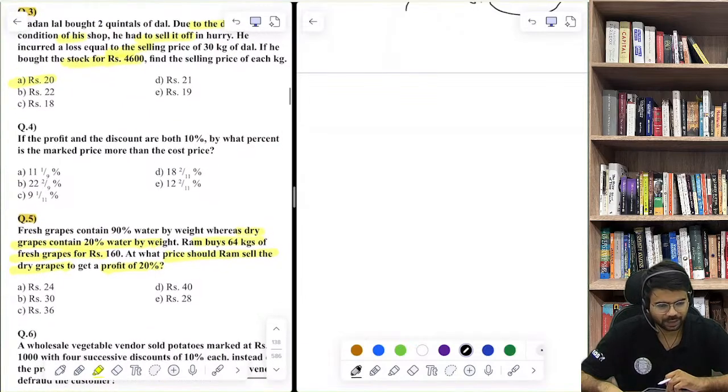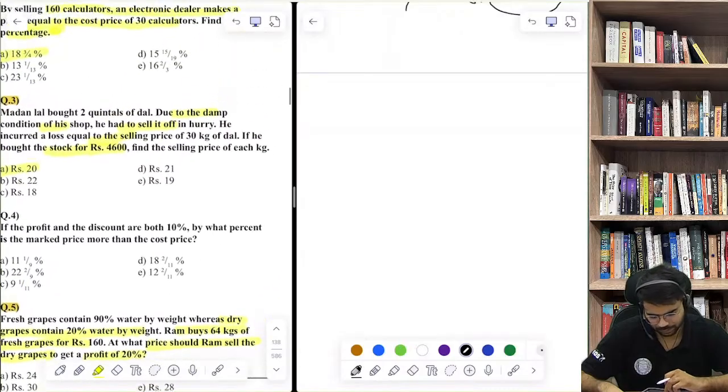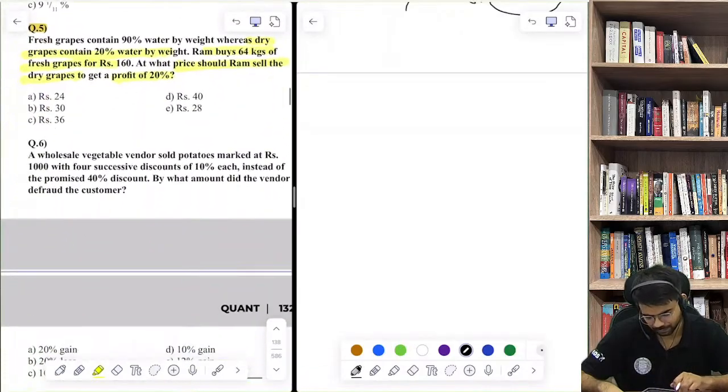हाँ, so we have done that only. पंकज वही किया हमने 4600 divided by 230. That same thing I have done.